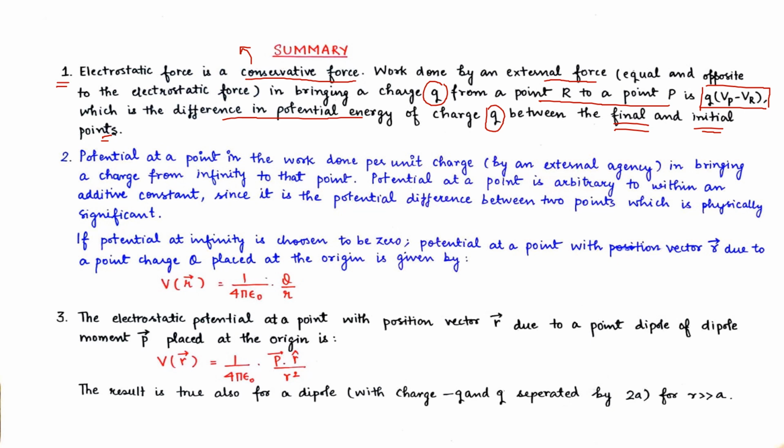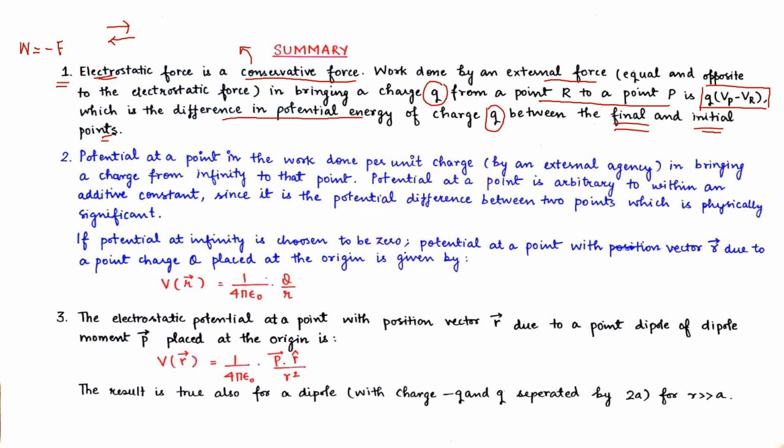There is only the exchange of this property into some other property. Now the work done in any system here is equal to the force but in the opposite direction. So if force is in this direction, work done has the same magnitude but the opposite direction.